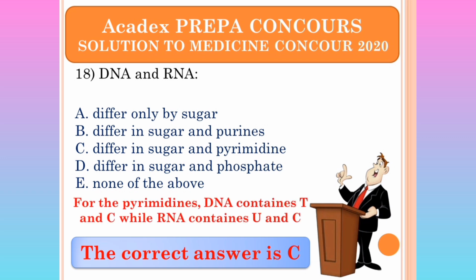19. Okay, that is it. This is the difference explained. For the pyrimidines, DNA contains thymine and cytosine, while the RNA contains uracil and cytosine. That's how they differ in the pyrimidine and in sugar too. All right.